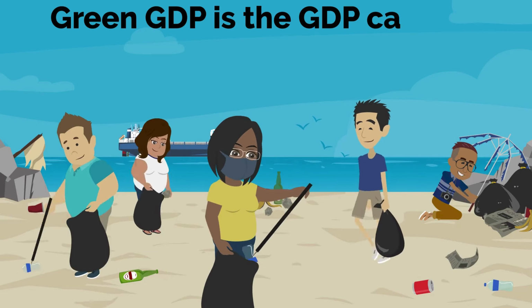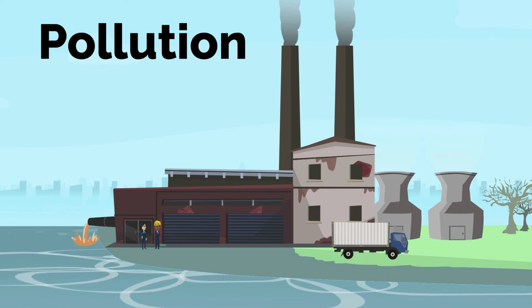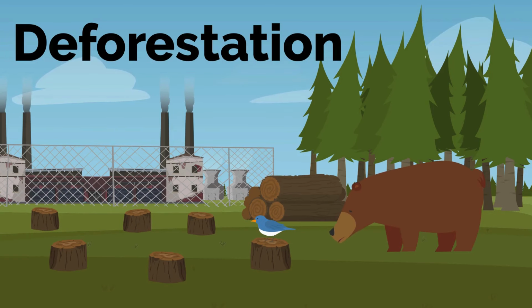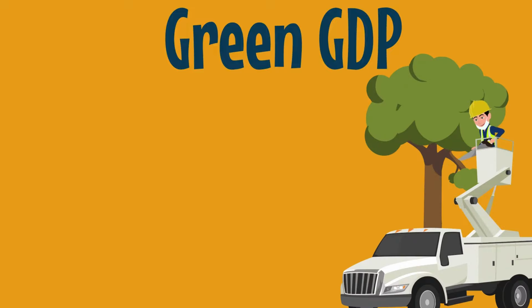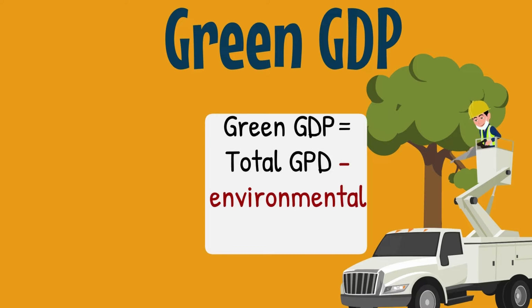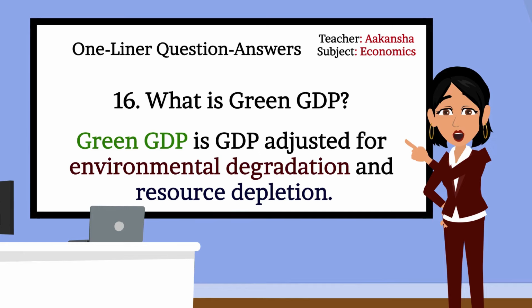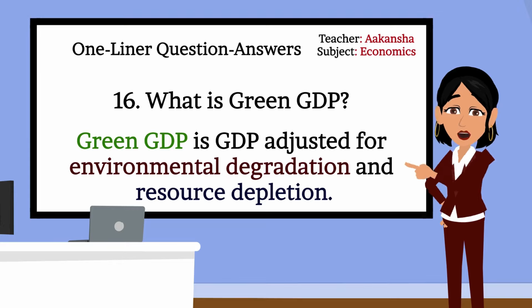Green GDP is the GDP calculated after considering the damage to nature, like pollution and deforestation. For example, if a country earns money by cutting down forests, green GDP subtracts the environmental loss from the total GDP to give a more accurate picture of real progress. It incorporates sustainability into economic measurement. That's correct. Green GDP is all about subtracting environmental loss from the total GDP.